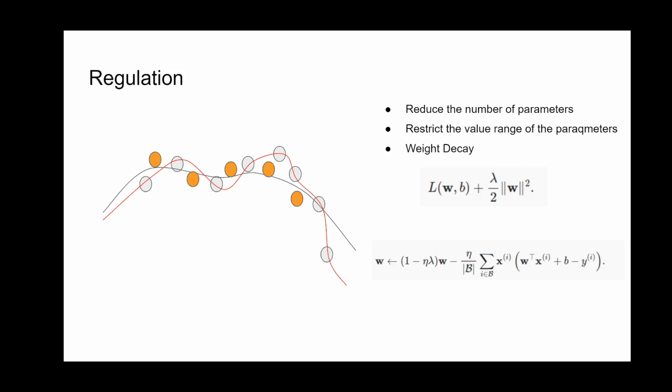In this case, we are effectively reducing the number of parameters, and because the weights become 0, all the links defined by those weights will disappear in the neural network.